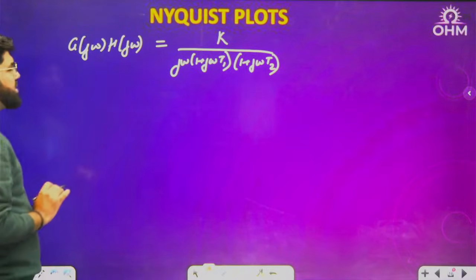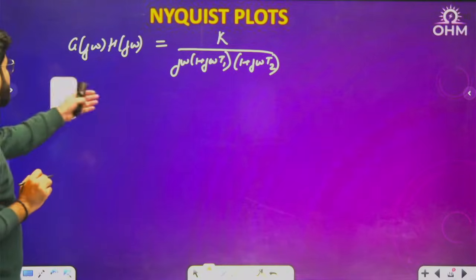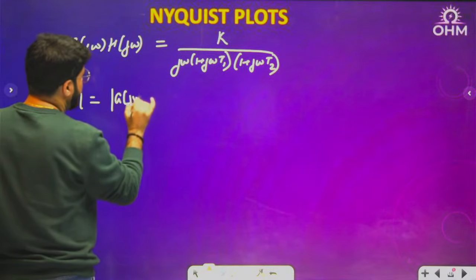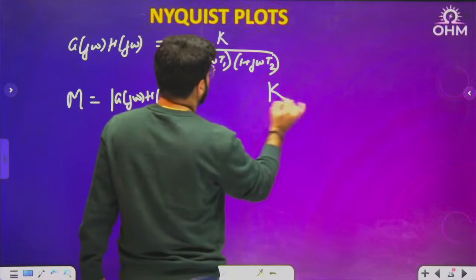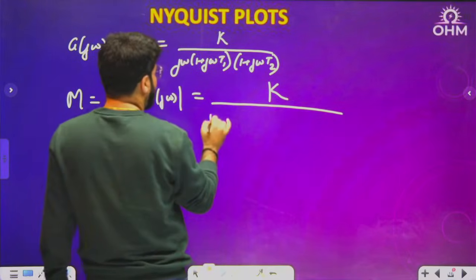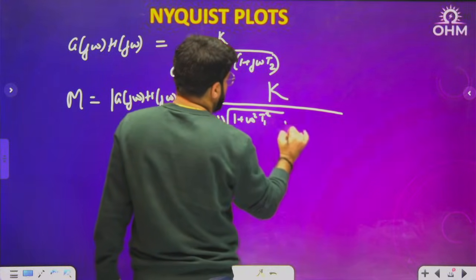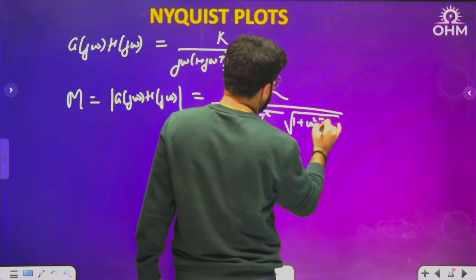This is what G(j omega)H(j omega) is given. What is the magnitude function here? The magnitude |G(j omega)H(j omega)| will be numerator K divided by magnitude of j omega, which is omega, and then root over x square plus y square calculation: root over (1 plus omega square T1 square)(1 plus omega square T2 square).